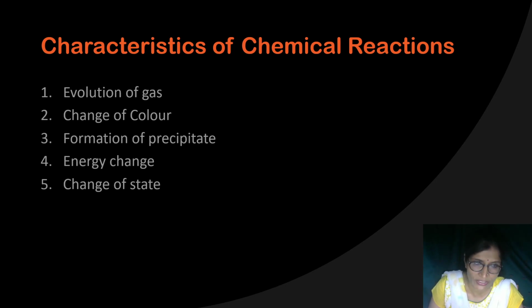Sometimes the color will change, so that is change of color. Sometimes a precipitate will be formed, colored or white, no matter, so formation of precipitate. Sometimes energy is released or absorbed, so that is energy change. And sometimes the state of the substance will change.